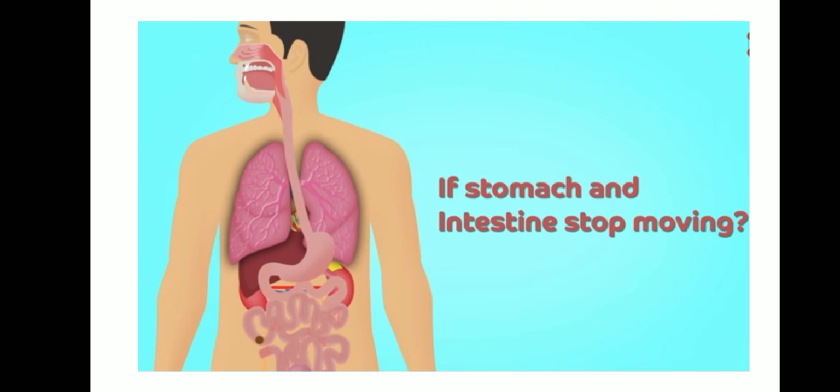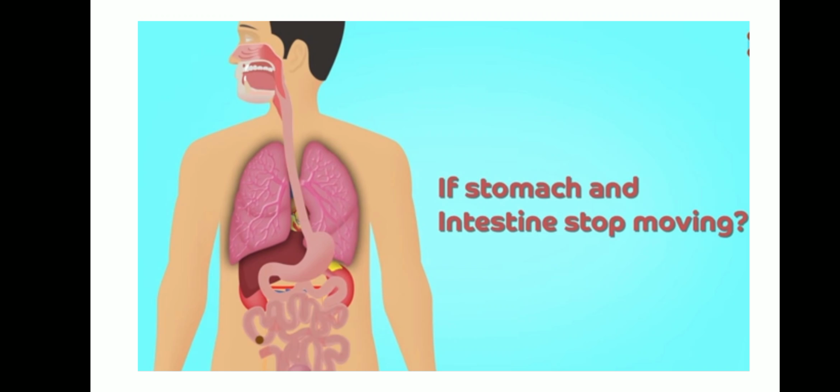How? Just say stomach. If stomach and intestine stop moving, what will happen? Can you control that first of all? No, isn't it? Soon after you eat, the process of digestion will take place inside your body and it's a continuous process, isn't it?